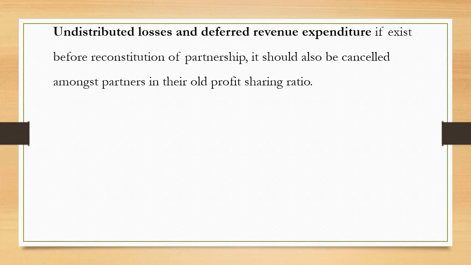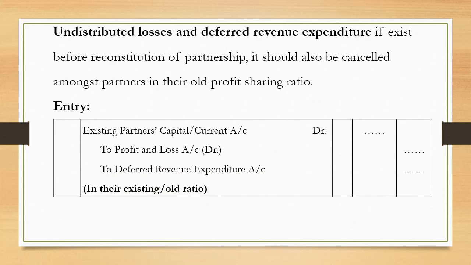Undistributed losses and deferred revenue expenditure. Yes, if these accounts appear in the firm before reconstitution of partnership, then these accounts also are to be cancelled amongst the partners in their old profit sharing ratio. Let us see the entries. You can see I have taken two examples for the losses as well: profit and loss account having a debit balance and deferred revenue expenditure. When you cancel these accounts, you need to credit these accounts and debit partners' capital or current accounts, as the case may be, in their old profit and loss sharing ratio.